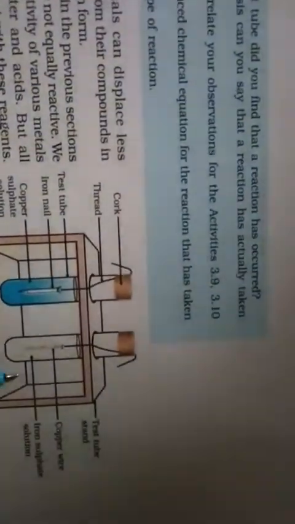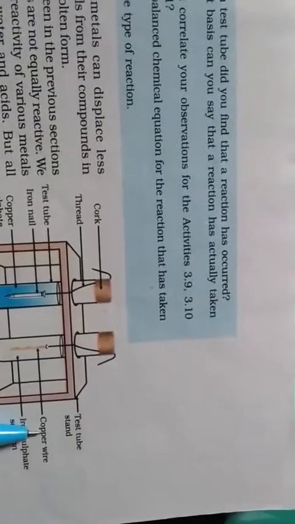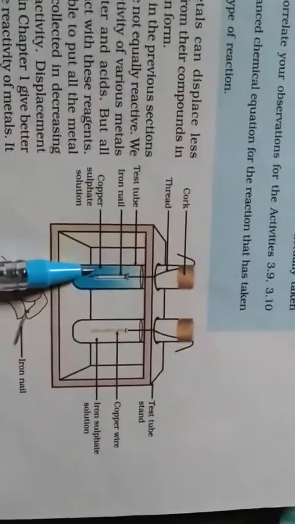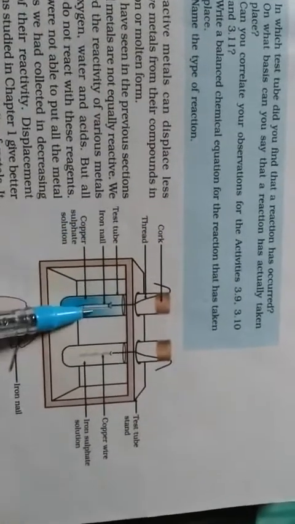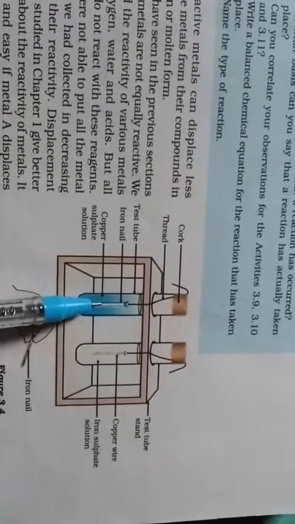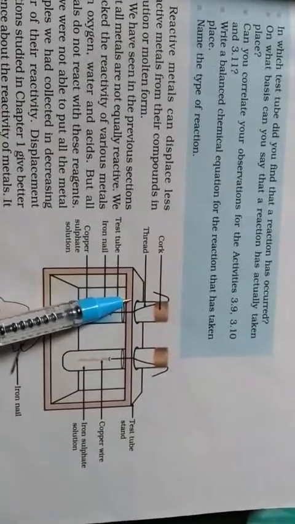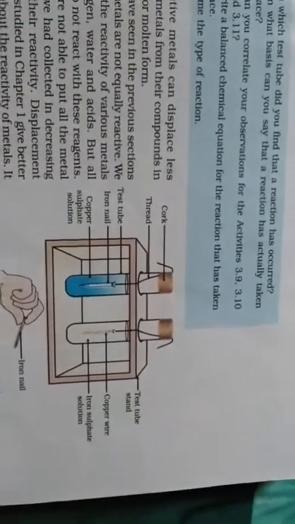Salts. That means the reaction of a metal with the solution of another metal salt. Let us consider an experiment here. In this case two test tubes are taken. This is the iron nail. You see here iron sulfate solution. This is copper. Left side one test tube you consider. This is the iron nail, and this reaction is very well known to us in chapter number 1 also. This is the iron nail. The solution is copper sulfate. This is the cork thread. The experiment is set up right here.